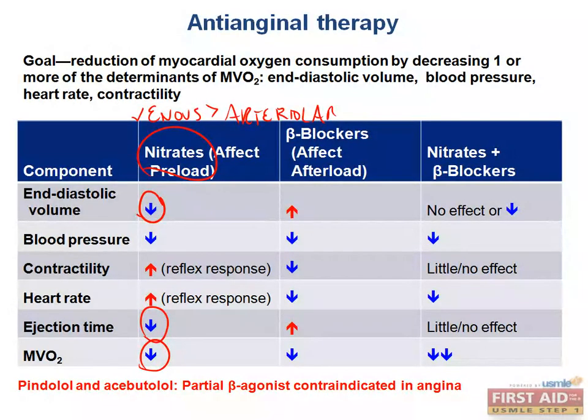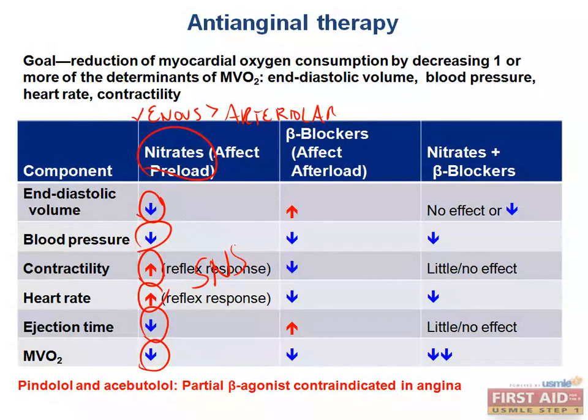Giving someone with chest pain nitrates will activate the baroreceptor reflex because the stretch receptors in the carotid sinus and the aortic arch will sense that they are being stimulated less because there's a drop in the pressure. And this leads to the reflex sympathetic nervous response, which means that we get beta-adrenergic signaling to the heart, which increases our contractility and increases our heart rate. Again, we have a little bit of arteriolar vasodilation with our nitrates, in addition to venous dilation, so we cause a decrease in the overall blood pressure.